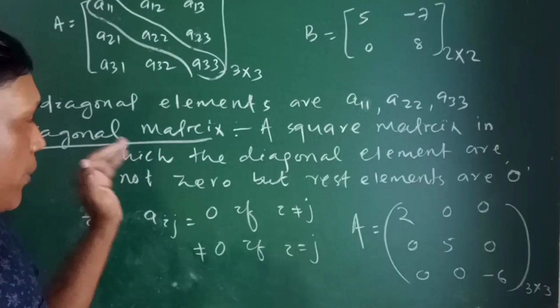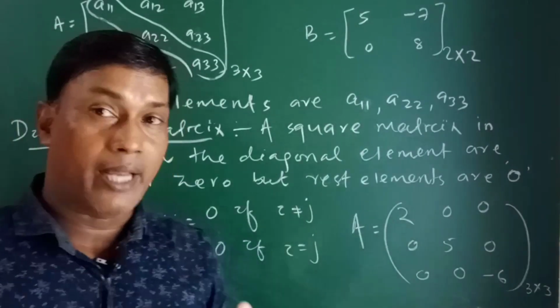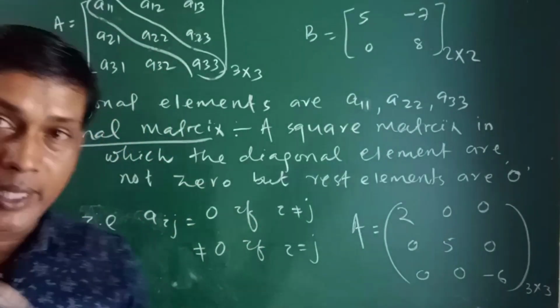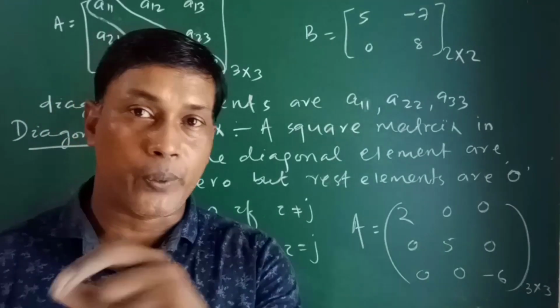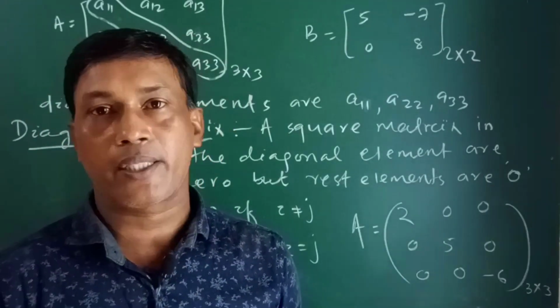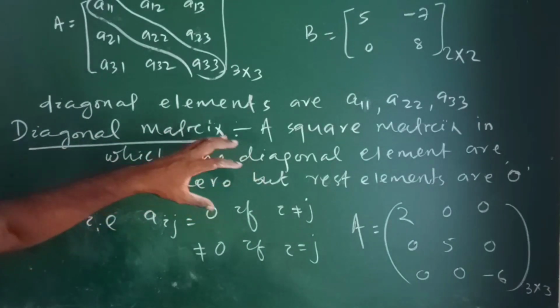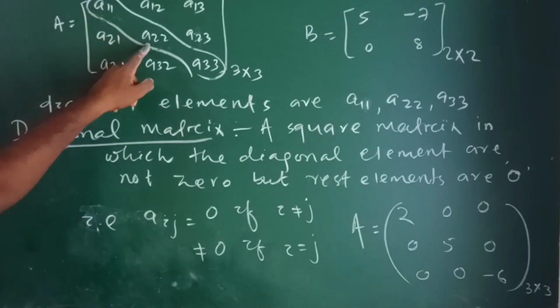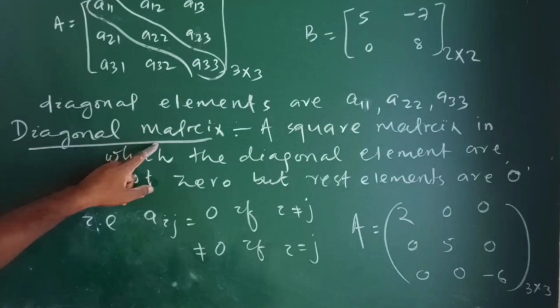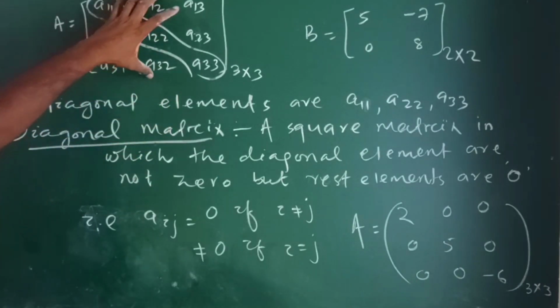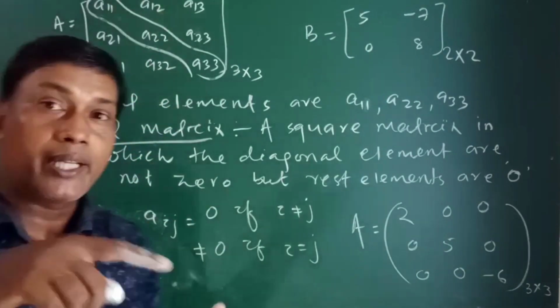For a matrix to be a diagonal matrix, it must first be a square matrix. If it is not a square matrix, it cannot be a diagonal matrix. So a diagonal matrix is a square matrix.